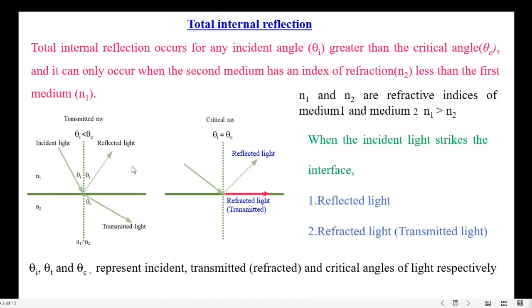The light is allowed to be incident at the interface of the first and second media. Part of the light is reflected at the interface, and the other part is refracted, transmitted, through the second medium. The angle made by the incident light is theta I. As well, the angles made by the reflected and transmitted light rays with the normal are taken as theta r and theta t respectively.